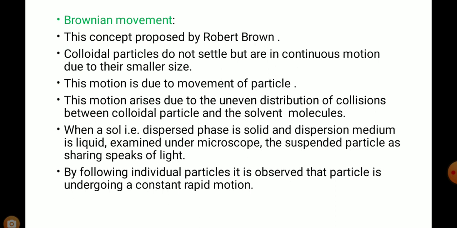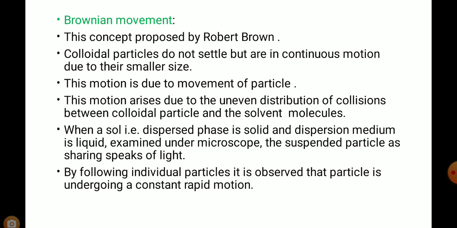This concept was first proposed by Robert Brown. Colloidal particles do not settle but are in continuous motion due to their smaller size. This motion arises due to the uneven distribution of collisions between the colloidal particles and the solvent molecules.